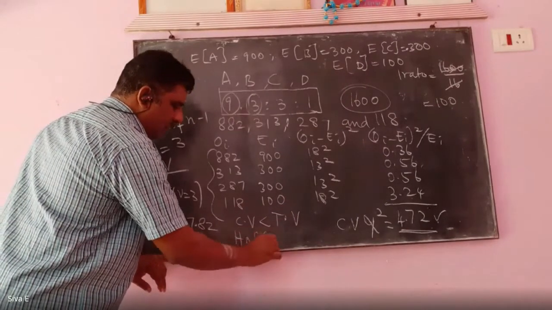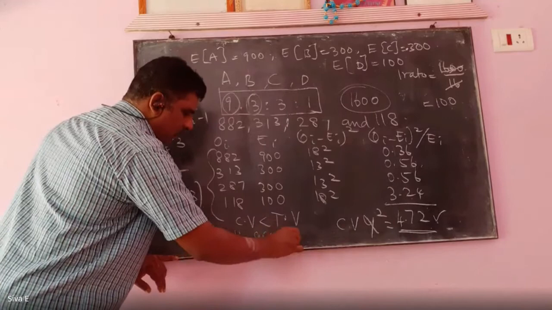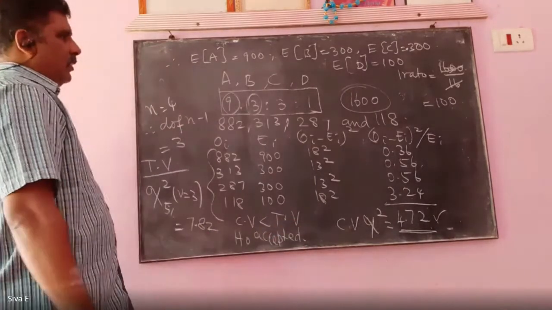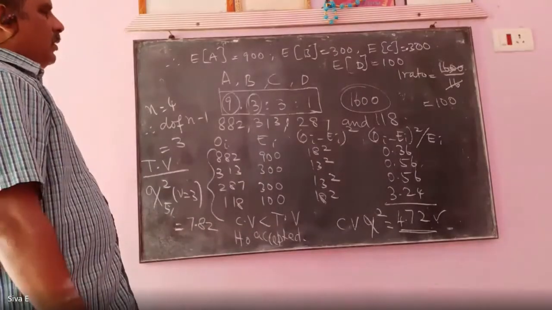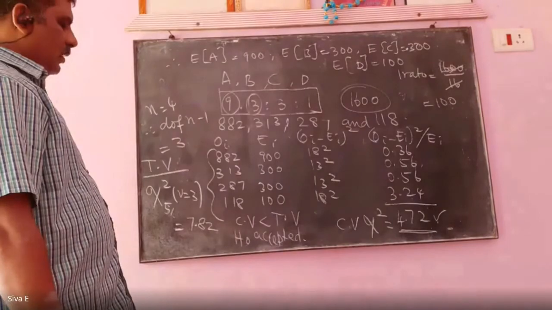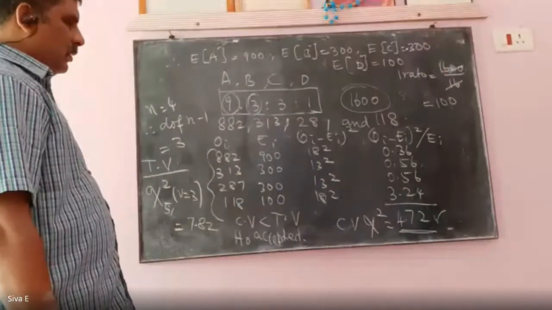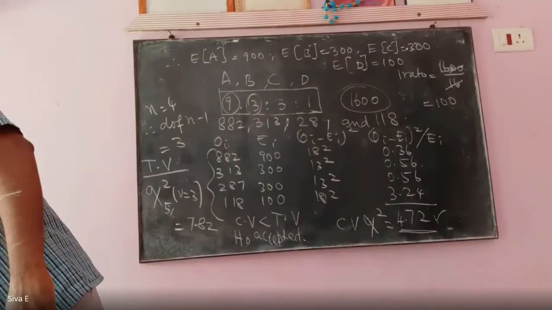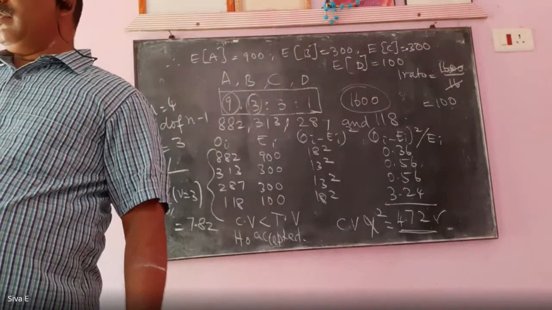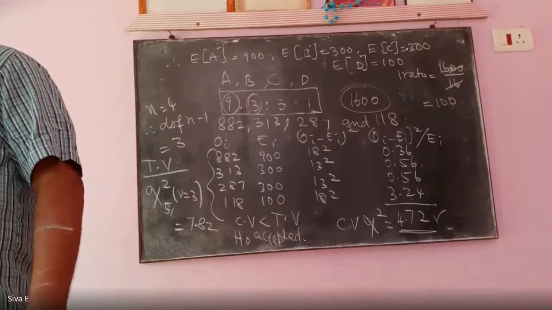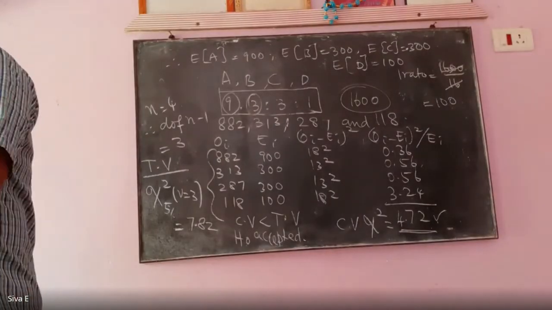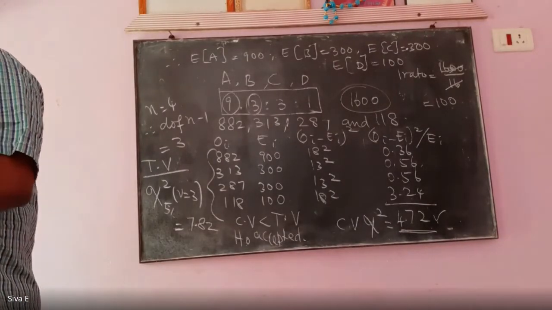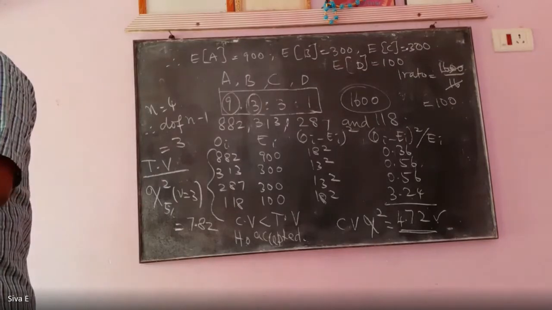H naught is accepted. Therefore, the experimental data support the theory.